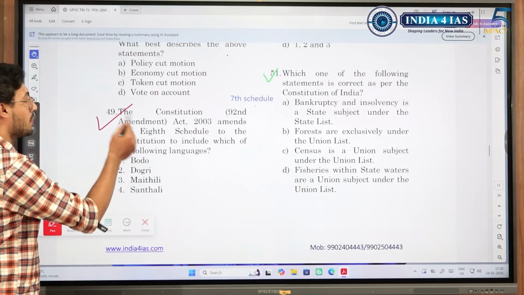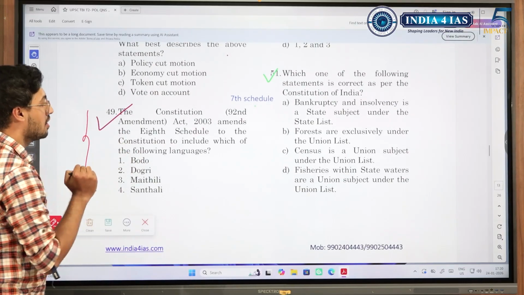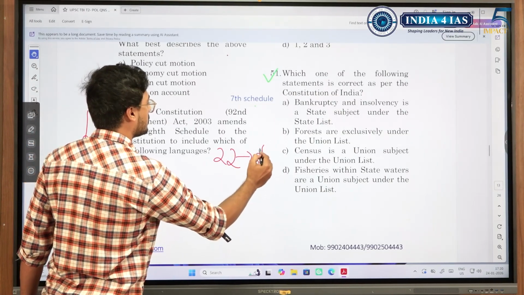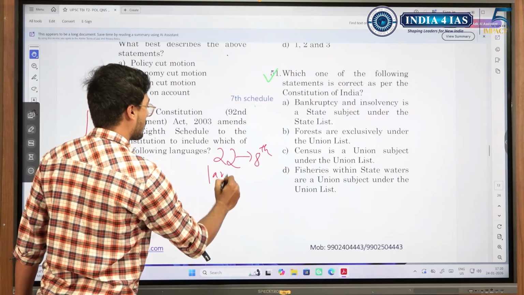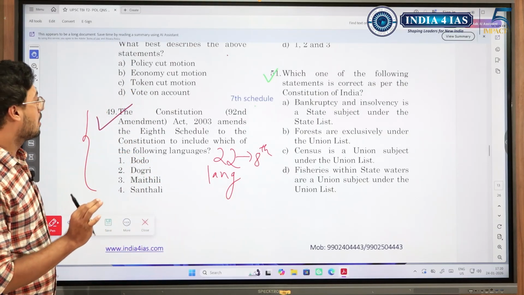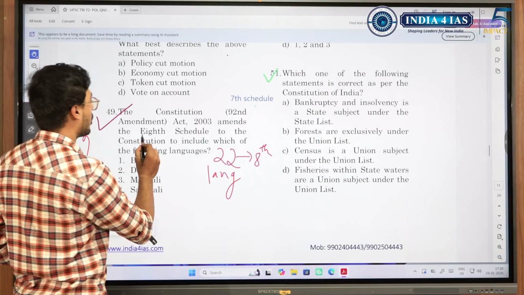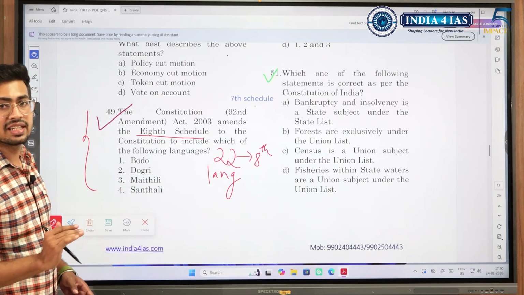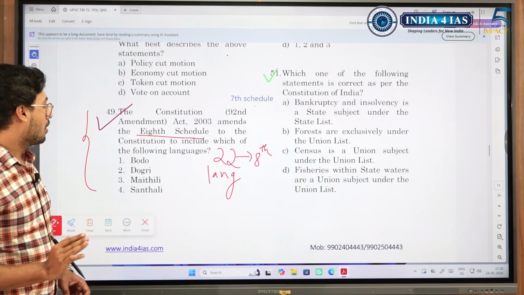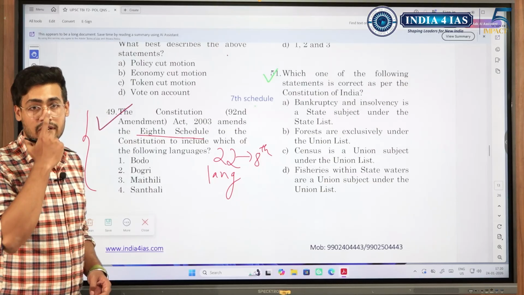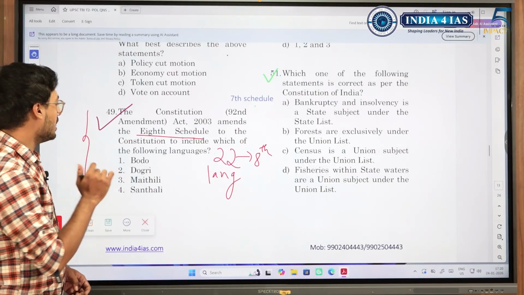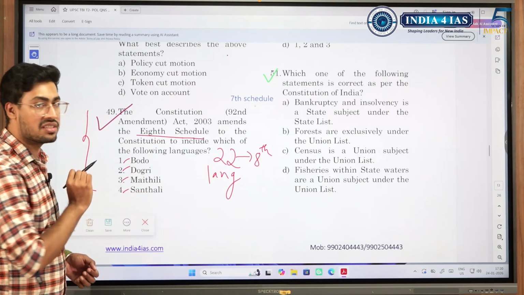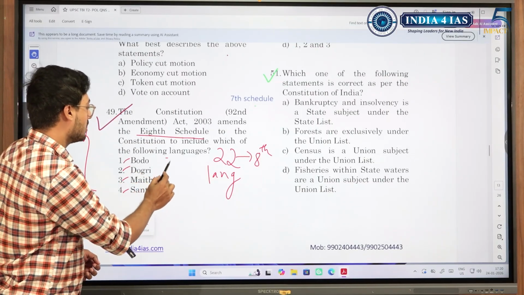And the question is this, though this is a memory question, this is not some area which we would focus upon much. See, we know that there are 22 official languages in the 8th schedule. But the Constitution Act amends the 8th schedule to include which of the following? See, this schedule has been amended 2 to 3 times, and each time a certain set of languages was added. Bodo, Dogri, Maithili, Santali. Each of these languages is named after a tribe. So these are tribal languages.